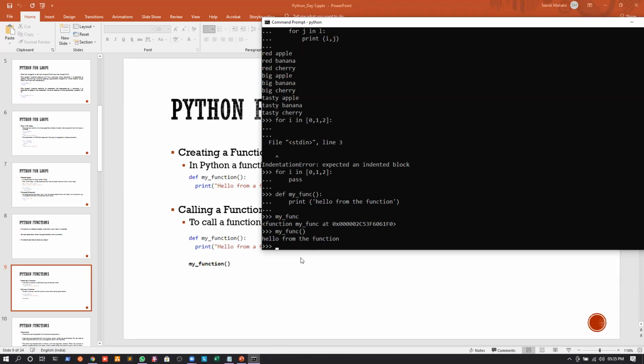And whenever it is called, the statements that are inside the scope of that called function are actually executed. What was the statement inside the scope of that function? It was nothing but printing the hello from the function statement. So you can see whenever I'm calling the function from outside, it is executing the statements that were inside the scope of that function.